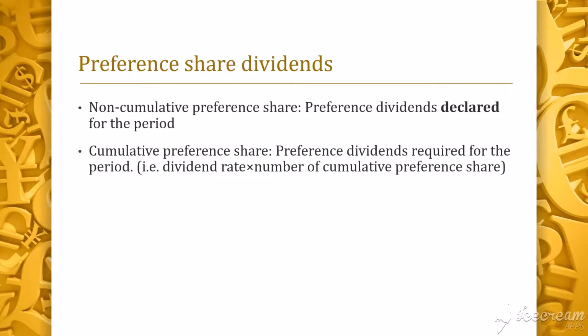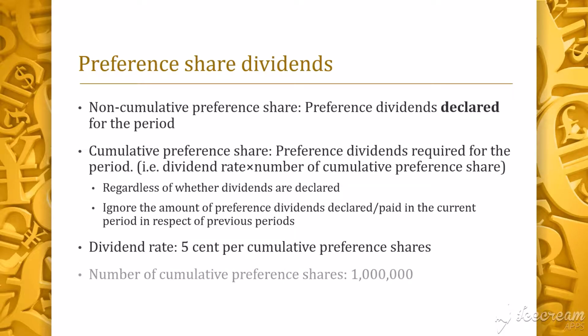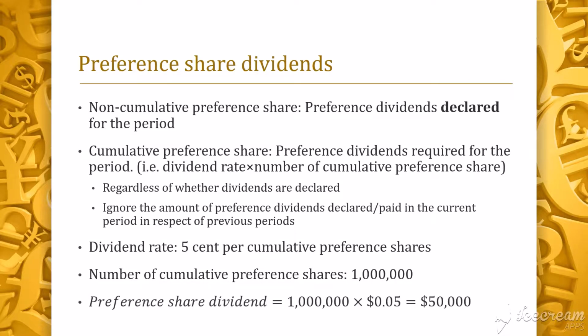I want to make myself clear that for cumulative preference share, we will follow that formula regardless of whether dividends have been declared or whether the amount includes any preference dividends for cumulative preference share paid or declared during the current period in respect of previous periods. To illustrate what I mean, let's say the dividend rate is 5 cents per cumulative preference share, and there are 1 million cumulative preference shares. The preference share dividends used to compute the earnings per share is 1 million multiplied by 5 cents, $50,000.